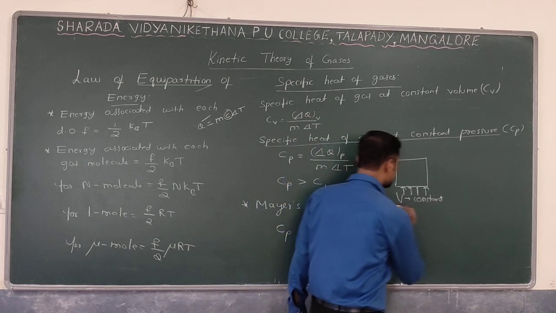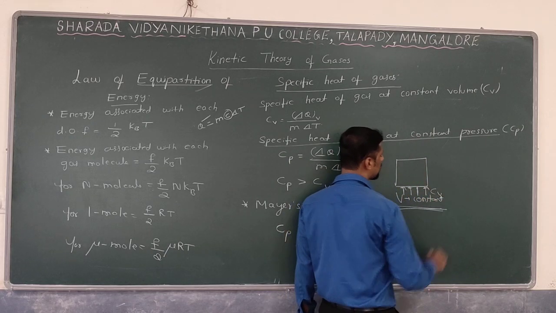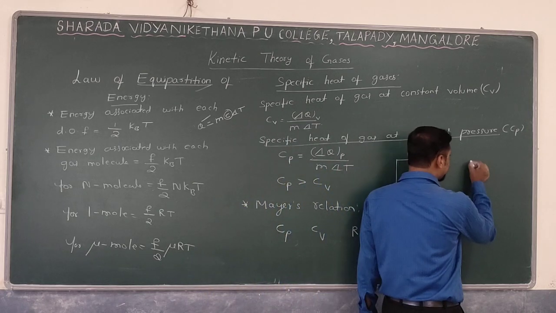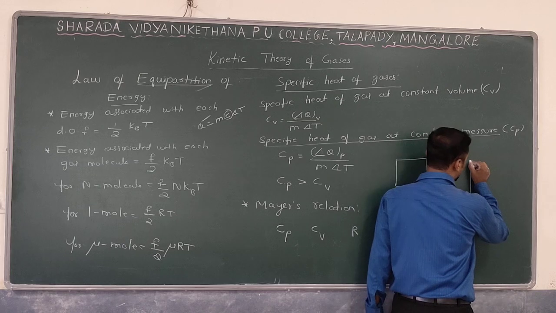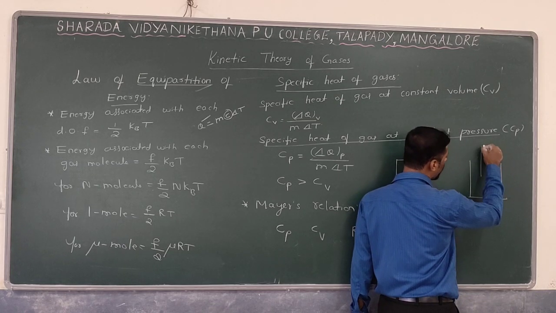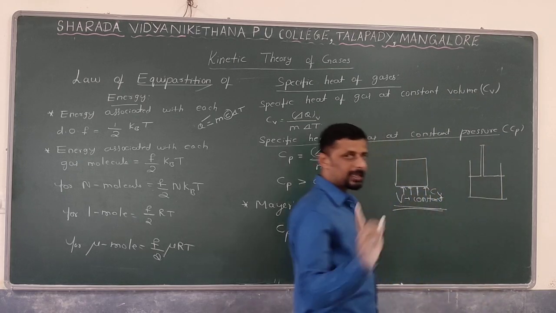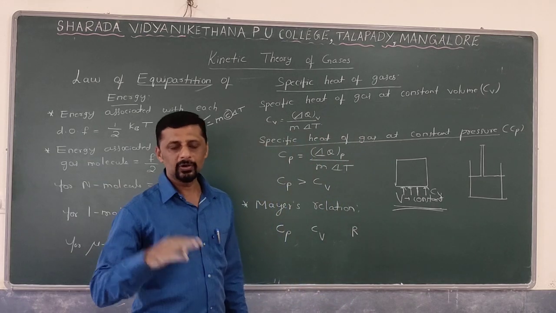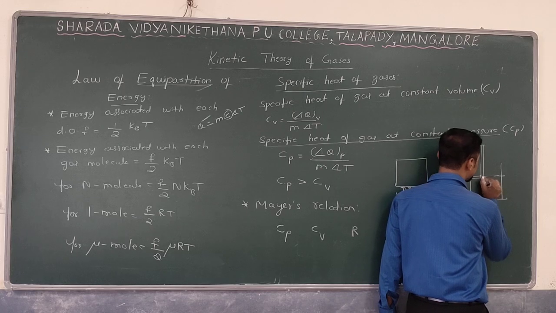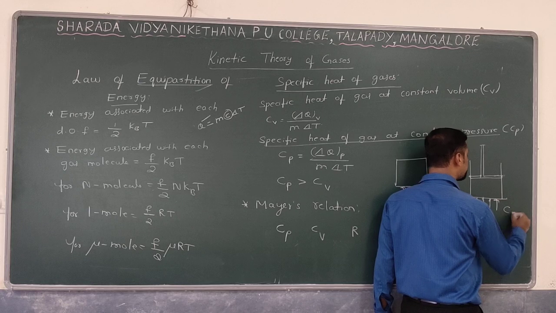So since the volume is kept constant, all the supplied heat energy, which is nothing but Cv, is utilized to increase the temperature of the gas only. But in the second case, at constant pressure, for the same cylinder I will attach a movable frictionless piston. Since the pressure has to remain constant, we have to adjust the volume. Therefore, in order to keep the pressure constant, the heat energy supplied is nothing but Cp.